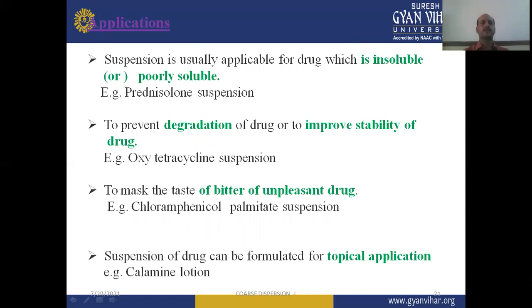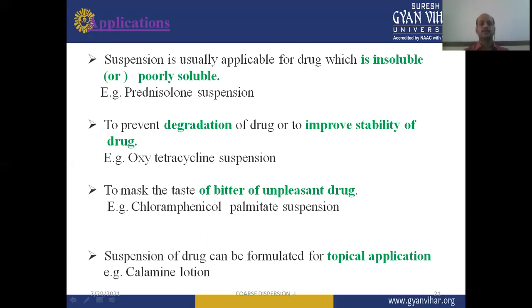Now, applications of suspension. Suspension is usually applicable for drugs which are insoluble or poorly soluble, like prednisolone suspension. The next application is to prevent degradation of the drug or to improve stability of the drug, like oxytetracycline suspension. These are the different examples with the applications.